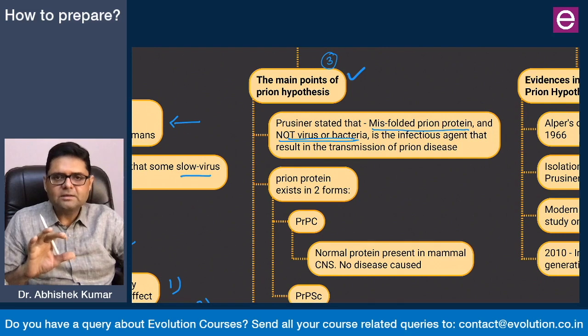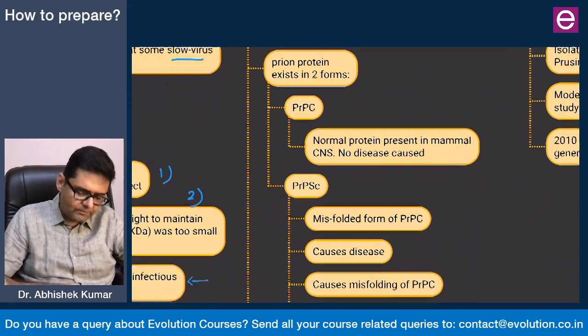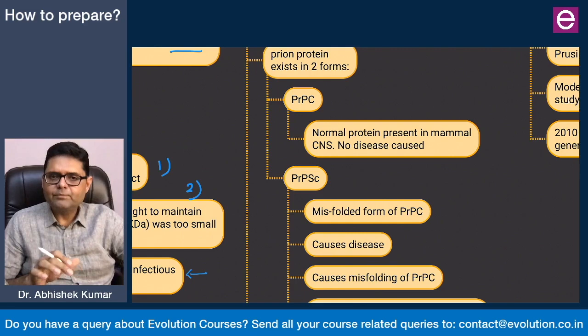The next part that Prusiner and his team discovered and brought into the Prion hypothesis is your second point: prion proteins exist in 2 forms. One form is PrPC, that is prion protein cellular. This is normally present in our bodies and is expressed in our central nervous system, but it is not going to cause any disease. This is the normal version of the prion protein.